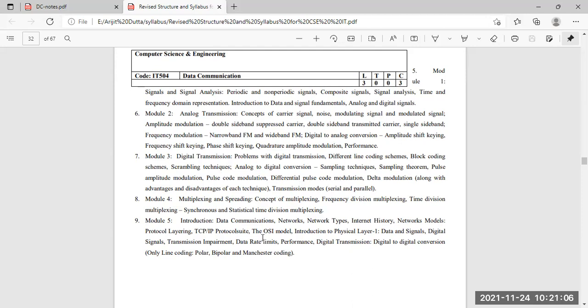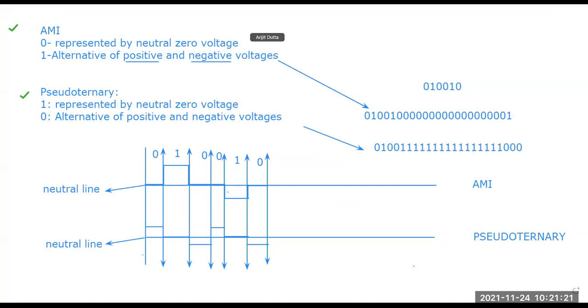There are 3 more modules, 2, 3 and 4, that need to be covered. From module 1, which we have talked about over many classes, some questions or scenarios may come.